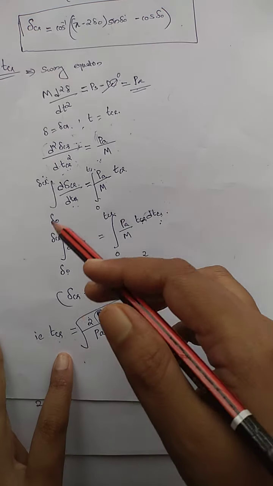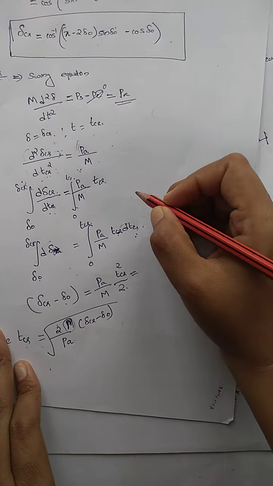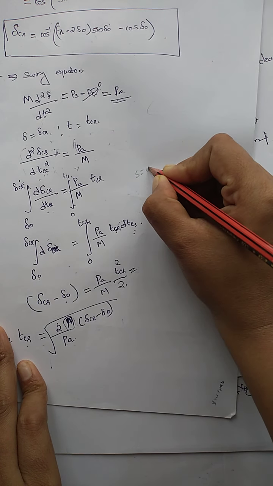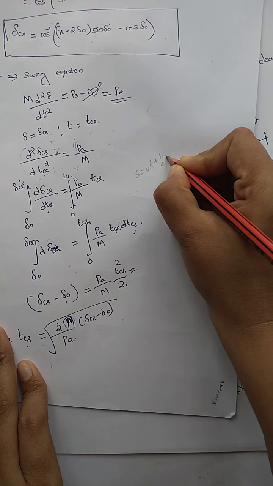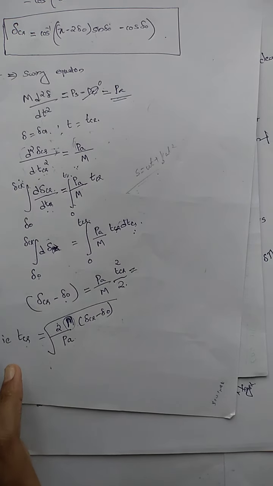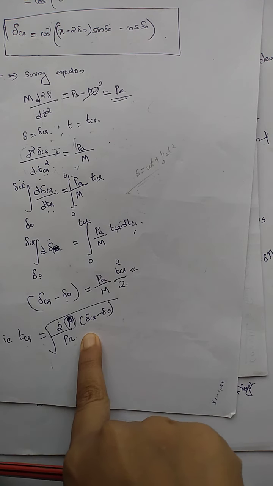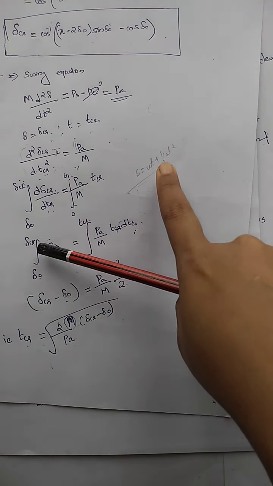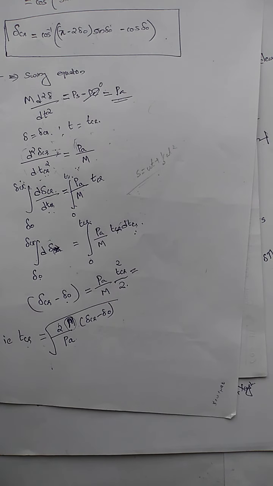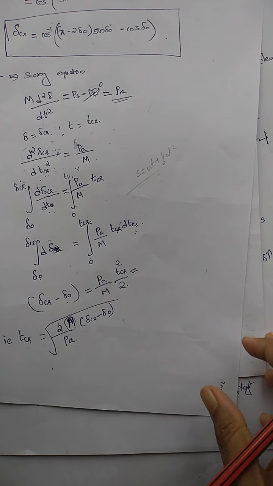If it is very difficult to integrate, then we can find it out using the equation S is equal to ut plus half at square, the equation of motion. The same equation we can use for this problem, and we will get the same equation. So I will employ this in my next case, or in the same lecture itself.